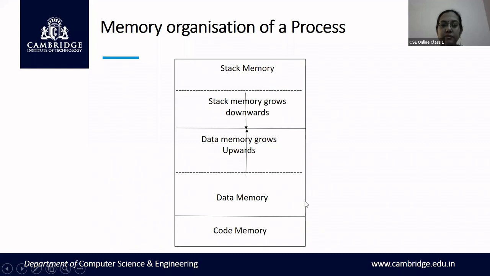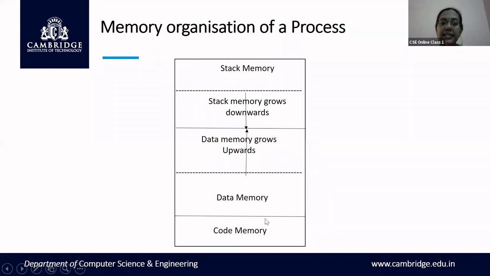As I was mentioning, stack memory is used to store the temporary variables that are used in the process. And this stack memory has the facility of growing downwards because it is present at the highest level. It cannot grow up, because this is restricted memory for the process. If it has to grow, it should grow only downwards.